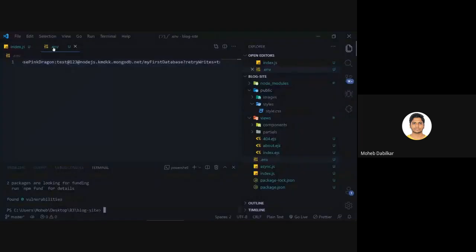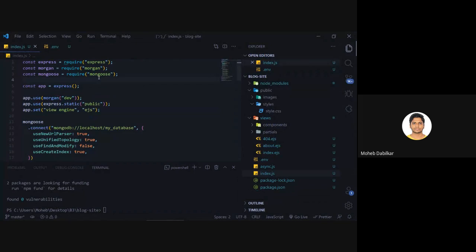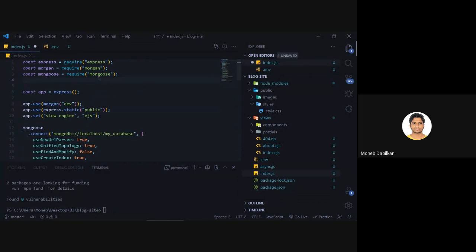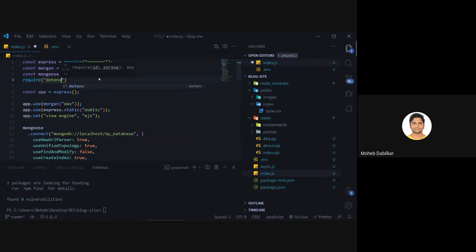Once you have created this, we need to import it, right? So how you import your .env file is you say require dot env, and then you say dot config.